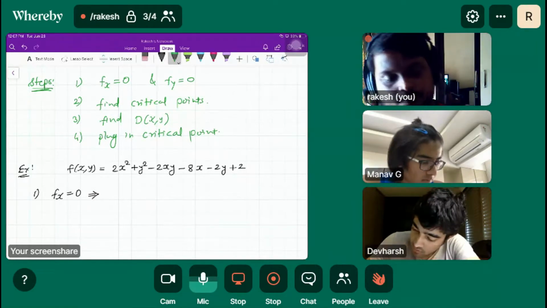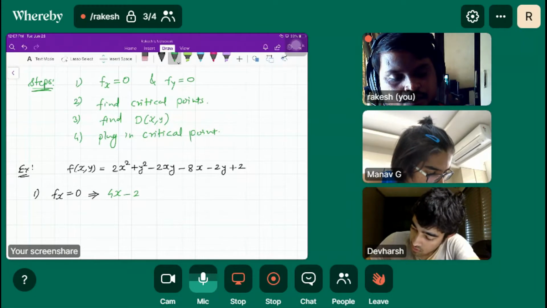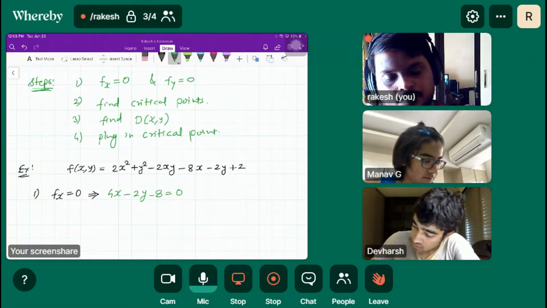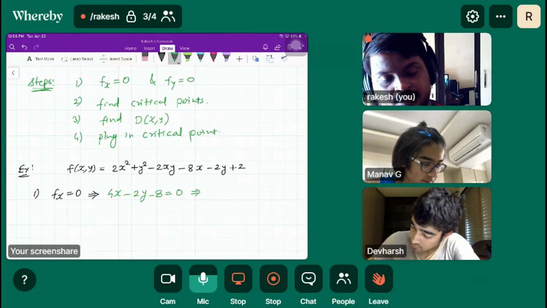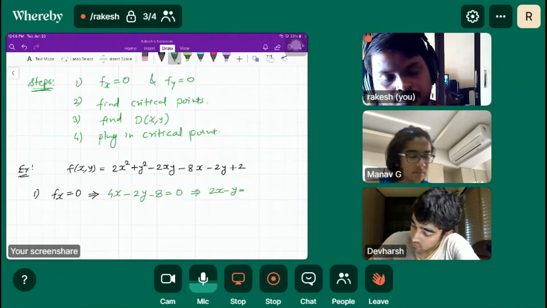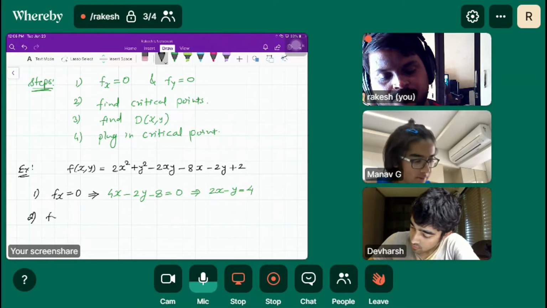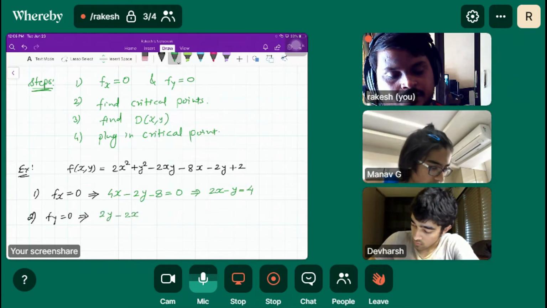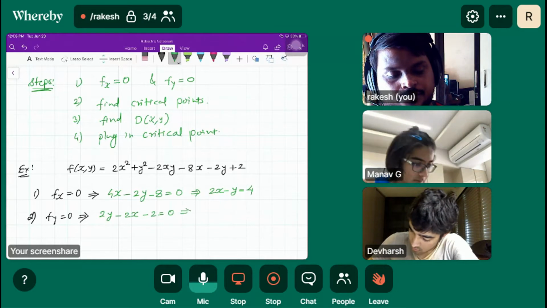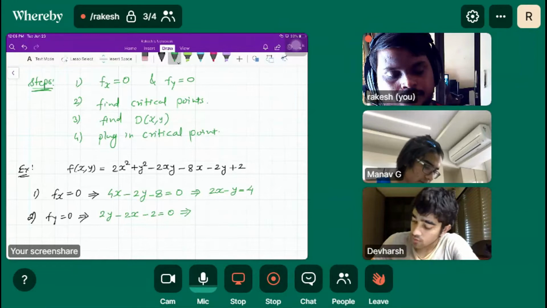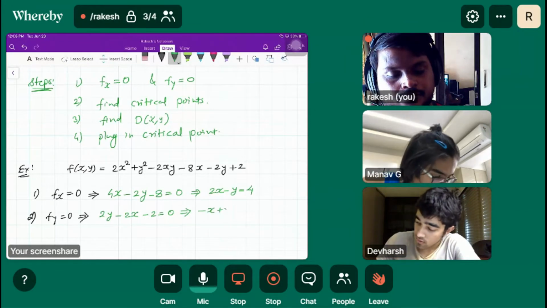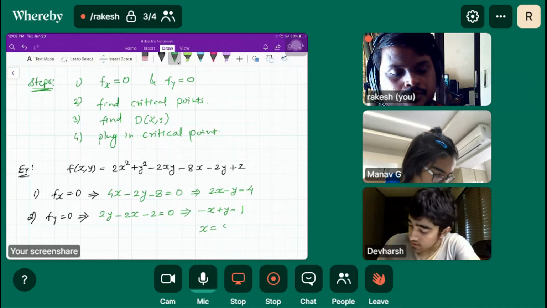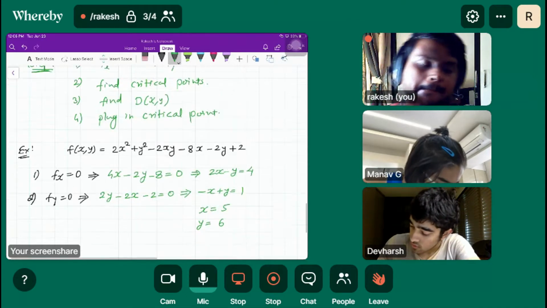So fx will be 4x − 2y − 8 = 0, that is 2x − y = 4. And fy means 2y − 2x − 2 = 0, so y = x + 1... Combining the two equations, we get 2x − 4 = y, and y = 2x + 2... so 4x − 2y... x equals 10? I got 10, so 5.